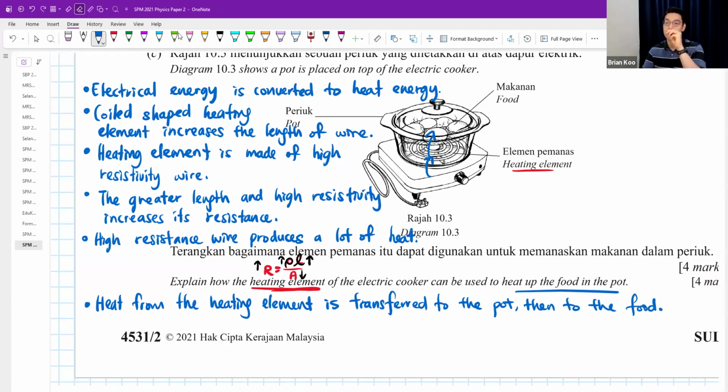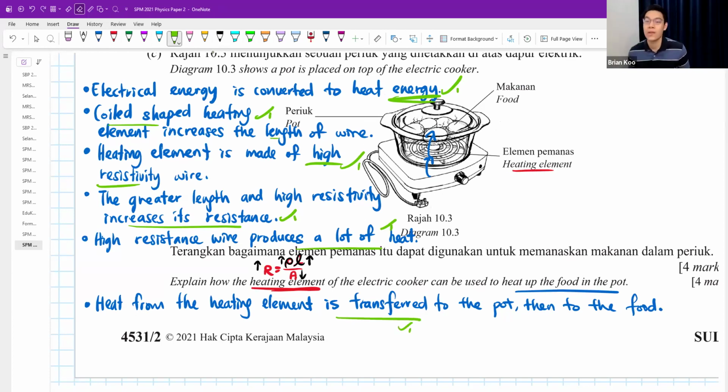Okay, so you talk about energy conversion. You talk about the coil shape, increase the length. You talk about I use high resistivity wire. You talk about how it increases the resistance. High resistance can produce a lot of heat. And then how you transfer the heat to the pot is how you cook the food.